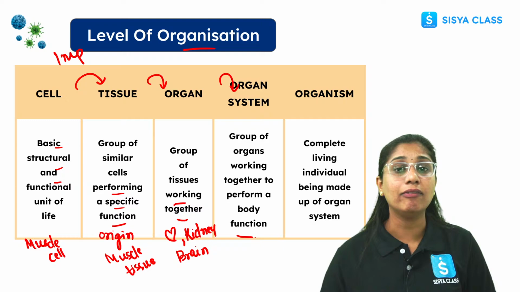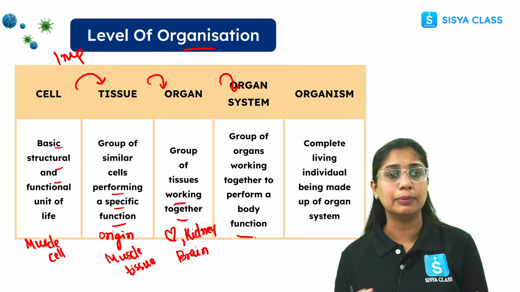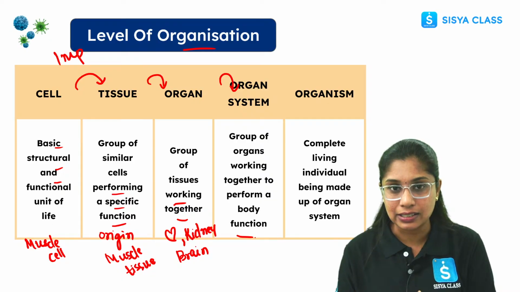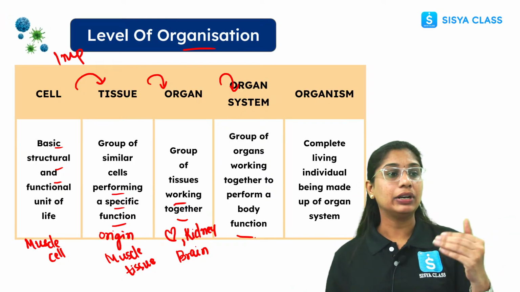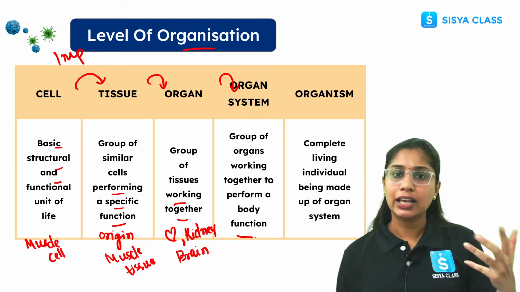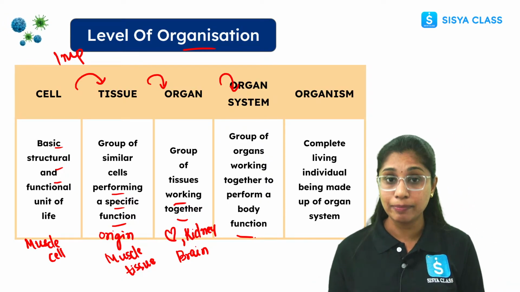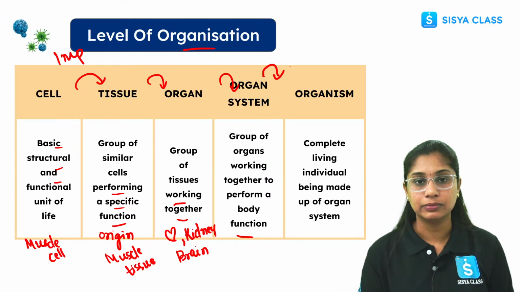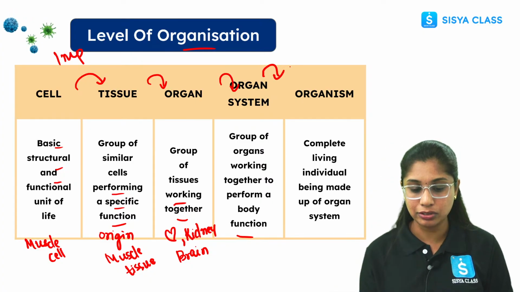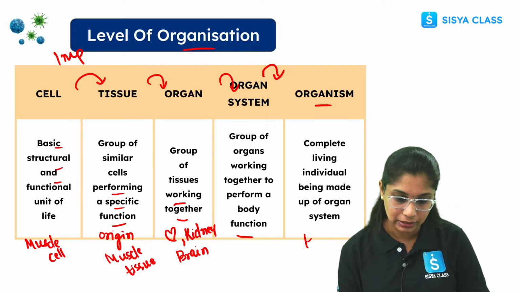In our body, we have a lot of organ systems, like the respiratory system, circulatory system, digestive system, excretory system, and every system has a function to do, right? For example, the excretory system is involved in excretion of waste materials and purification of blood. Now these organ systems all work together to form the entire organism, like humans here, right?